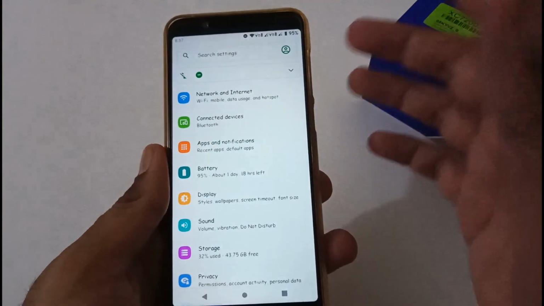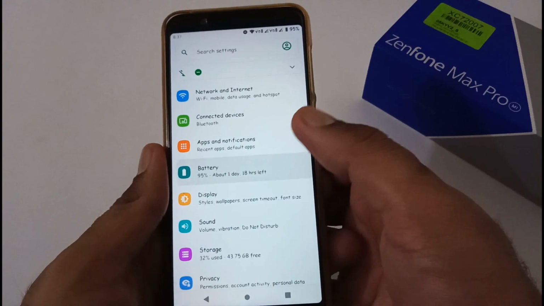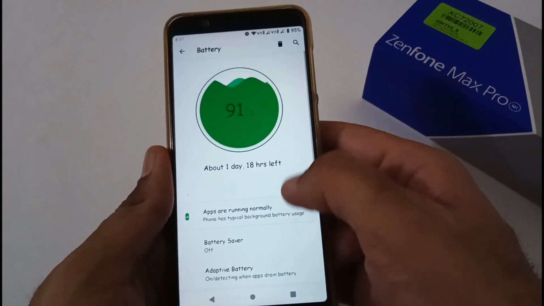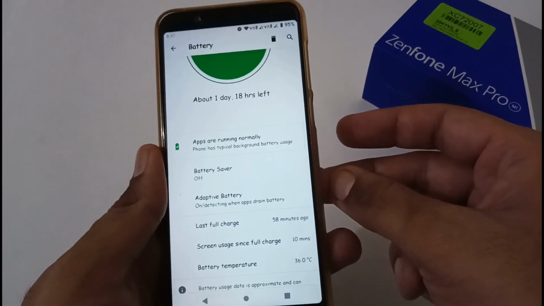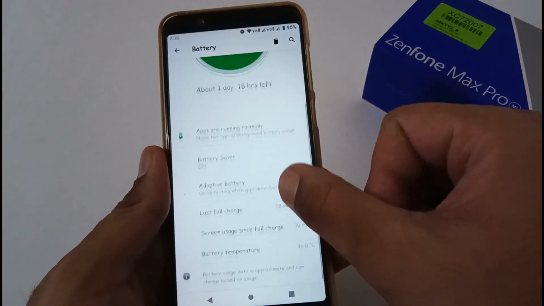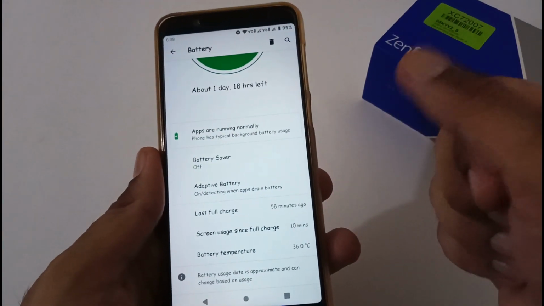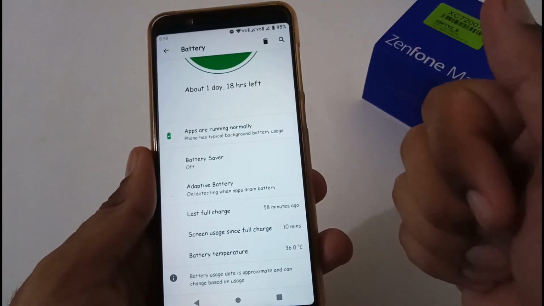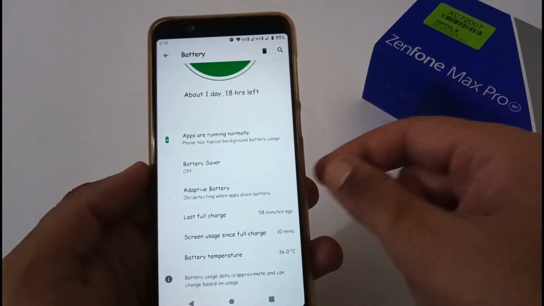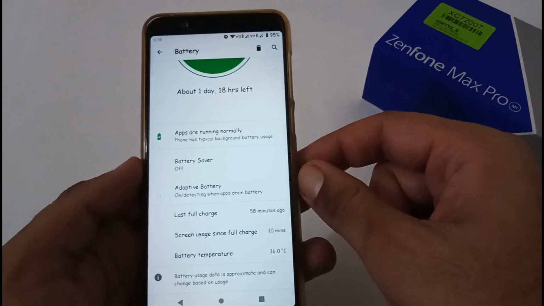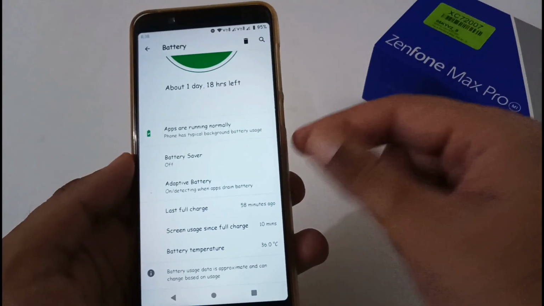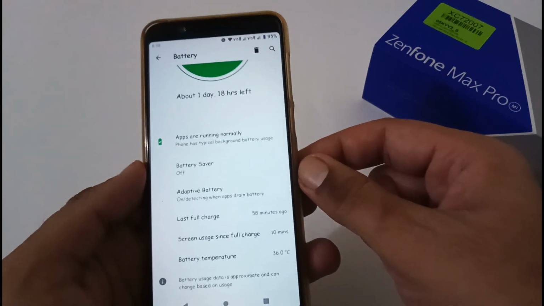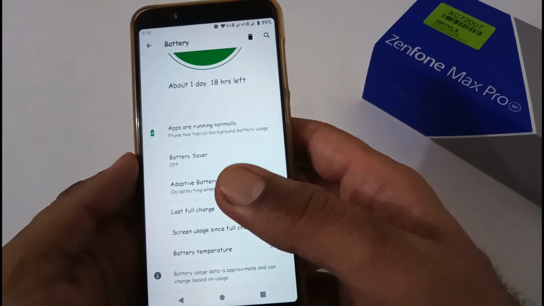Now let's focus on the very major part, that is battery. In this particular section, we will first discuss charging time. It took nearly 3 hours and 40 minutes to fully charge my phone from 0 to 100%. As per my previous analysis of different custom ROMs, this is the worst I have seen in terms of battery charging time. So if you are considering battery charging time, then you might discard this. But apart from this, this particular ROM is really nice.